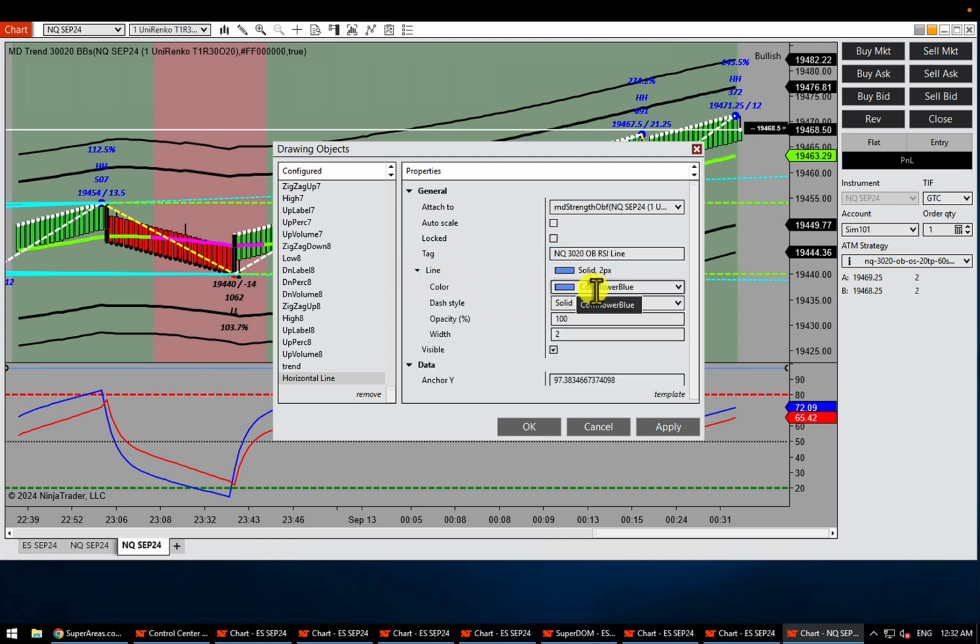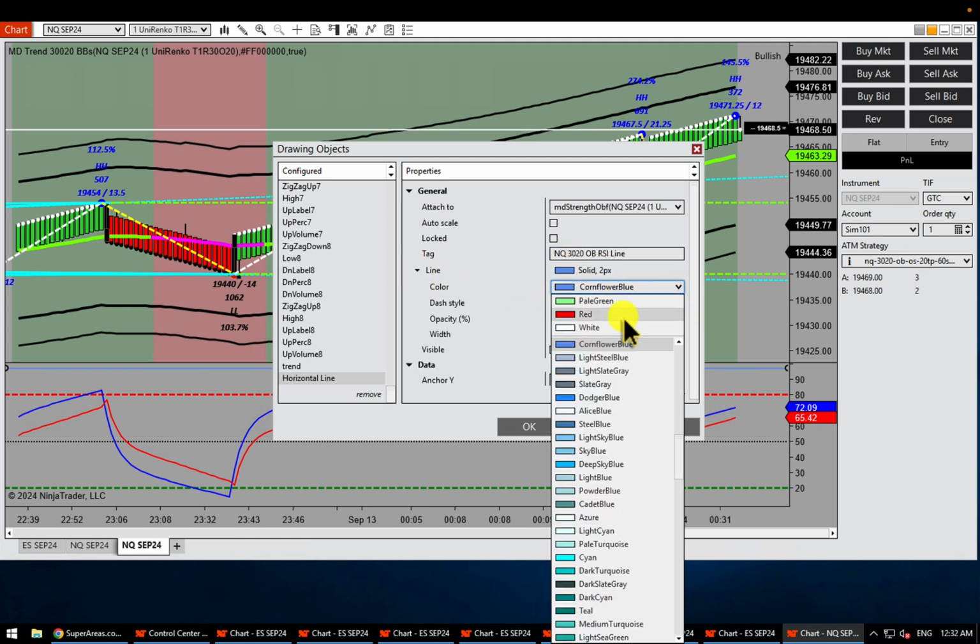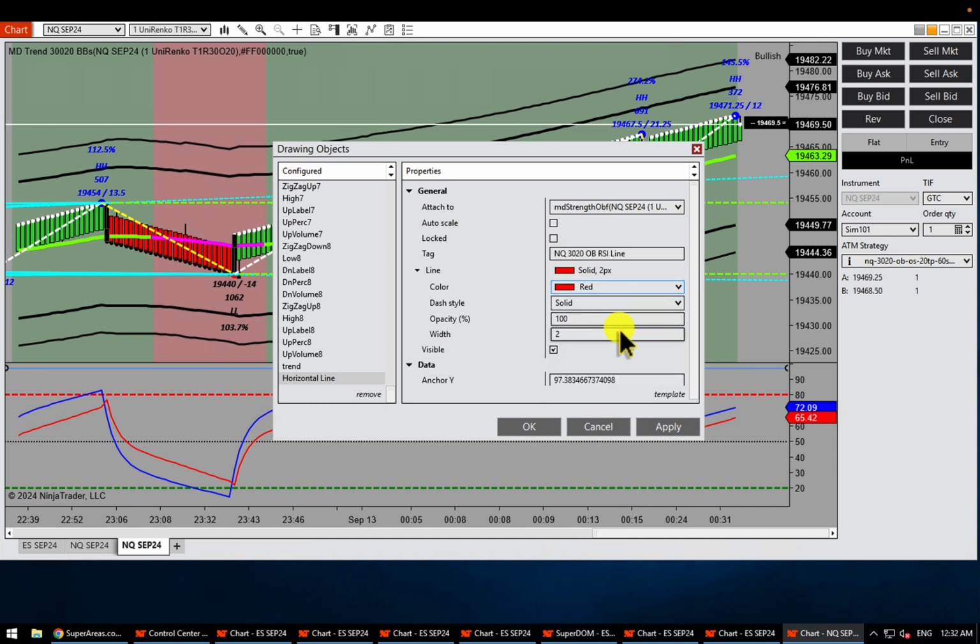Line, let's give it a color. For example, I'm going to give it a red color, so it's very overbought. Or you can give it any color you like. And I'm going to give it a width of 5, so it's a little bigger.